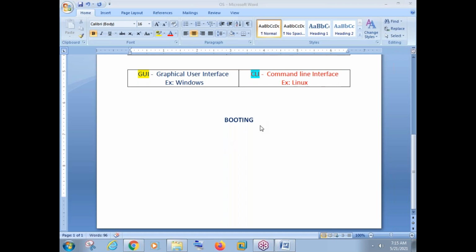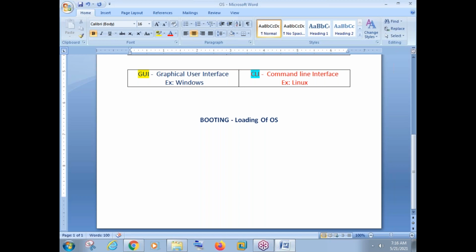Okay, there is something called booting here. The general definition of booting is loading of operating system. Loading of operating system is called booting. It means whenever you switch on a computer or any device like a computer, laptop, server, whatever you say, the computer will boot.